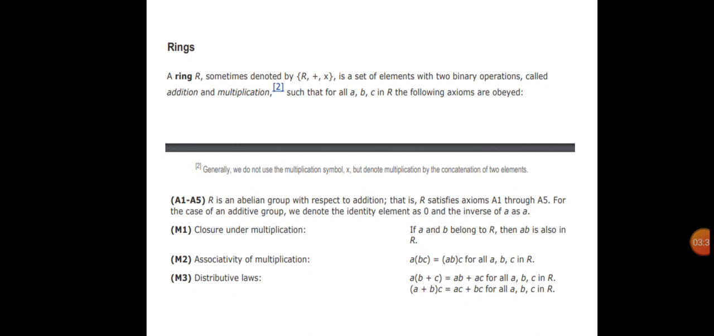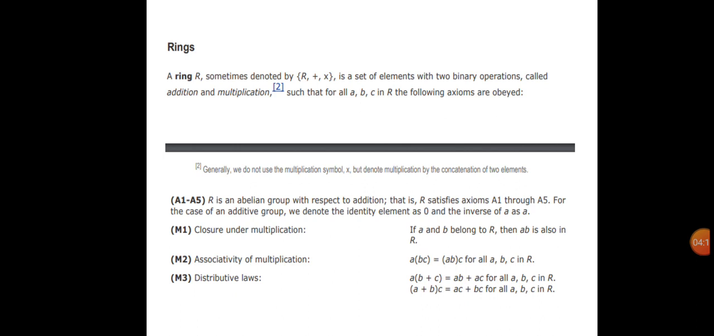Rings. A ring, sometimes denoted by {R, +, ×}, is a set of elements with two binary operations, called addition and multiplication, such that for all a, b, c in R, the following axioms are obeyed. A1 to A5: R is an abelian group with respect to addition, that is, R satisfies axioms A1 through A5. For the case of an additive group, we denote the identity element as 0 and the inverse of a as −a.